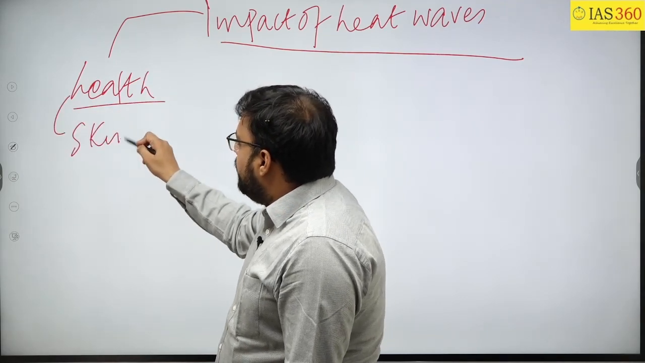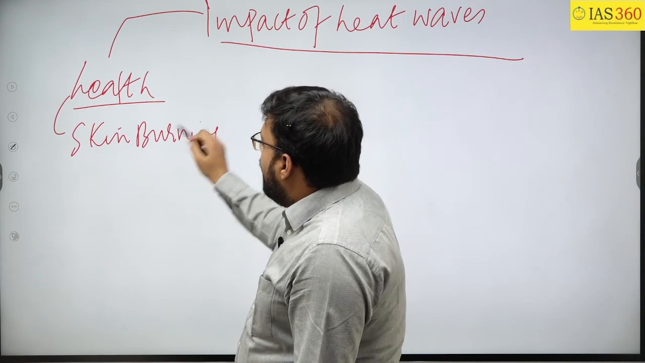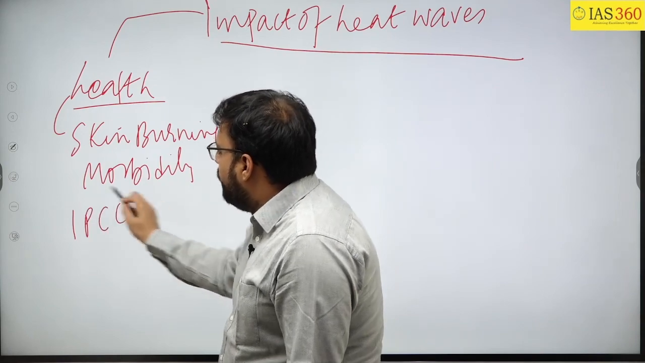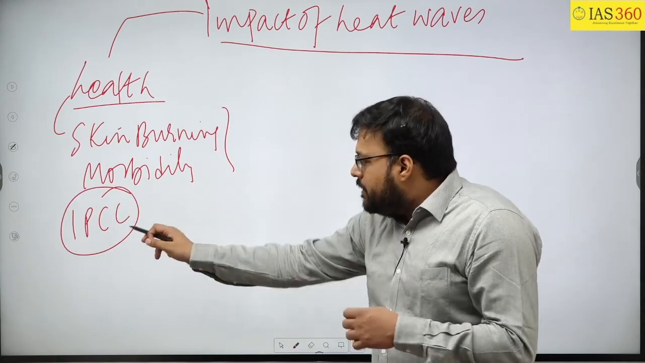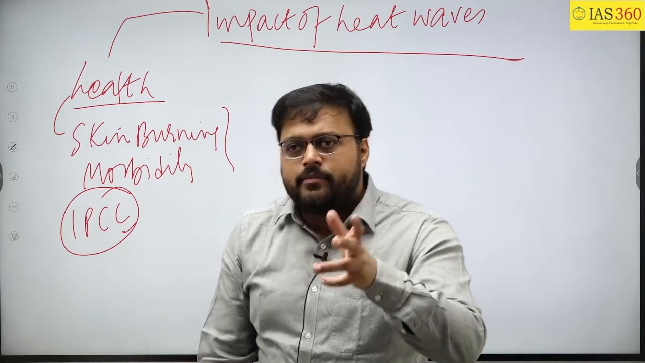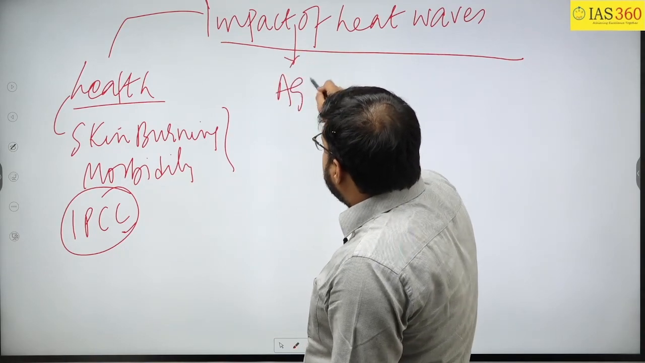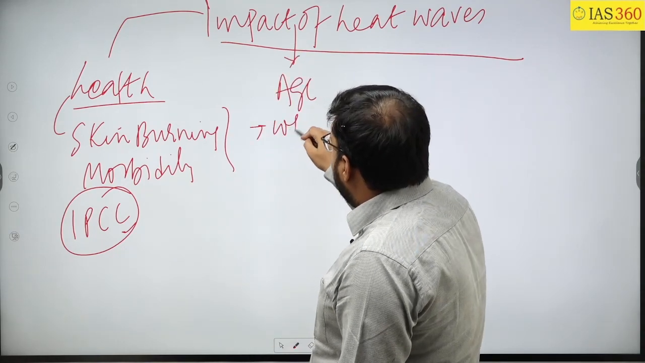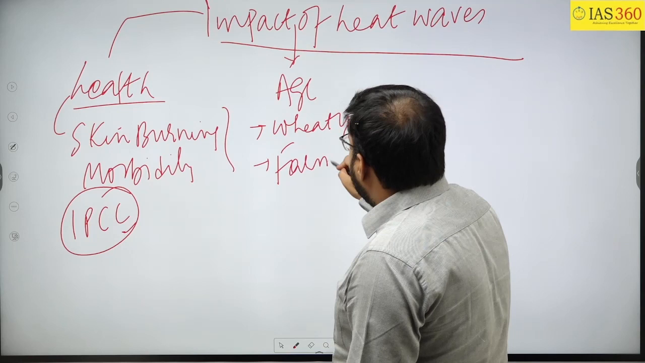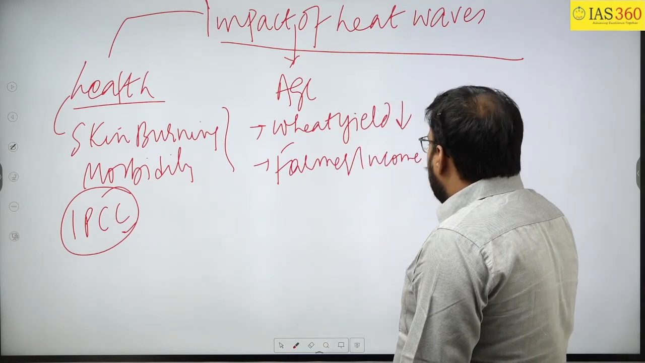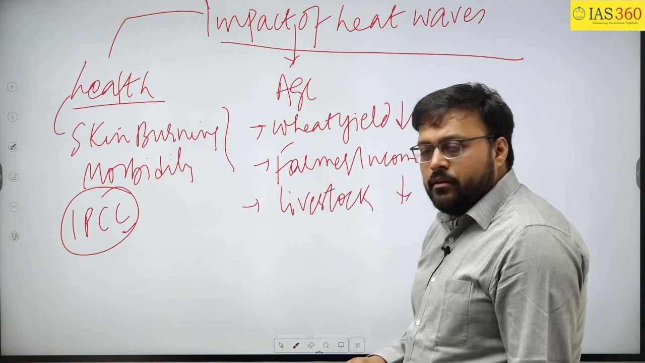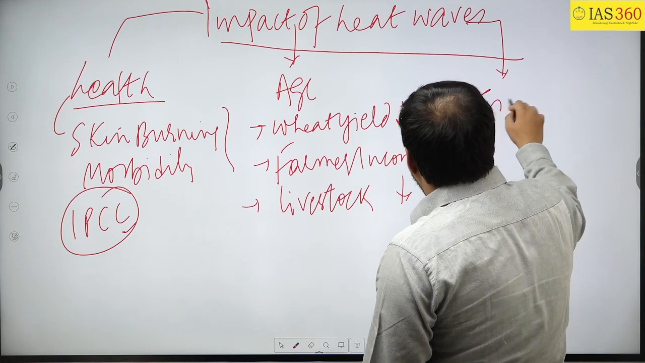That is skin burning, high morbidity, or these are the things which are mentioned in the IPCC report. So once you are mentioning that it is mentioned in IPCC, you are substantiating the point, and this will show that you have knowledge. Then you can talk about its impact on agriculture, where the wheat yield will decrease, farmers' income will decrease, and the condition of livestock that the farmer has will also deteriorate.